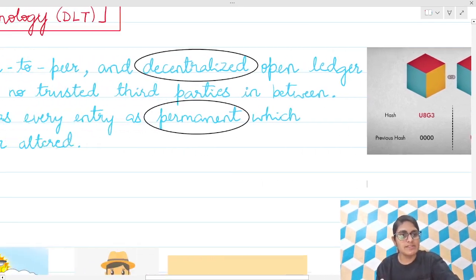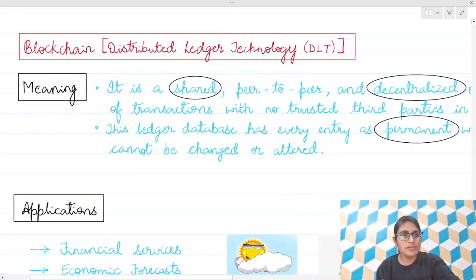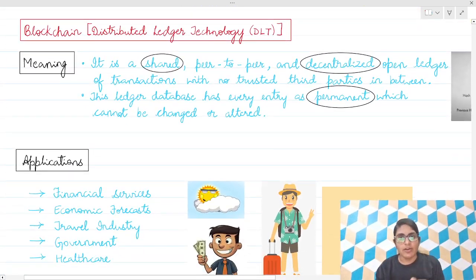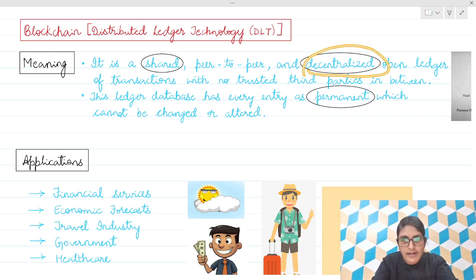Now quickly let's go through it. Blockchain is also called distributed ledger technology. Meaning it is a shared, peer-to-peer and decentralized open ledger of transactions with no trusted third parties in between.